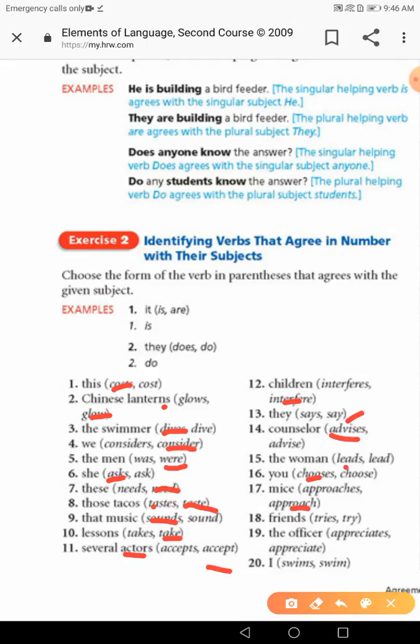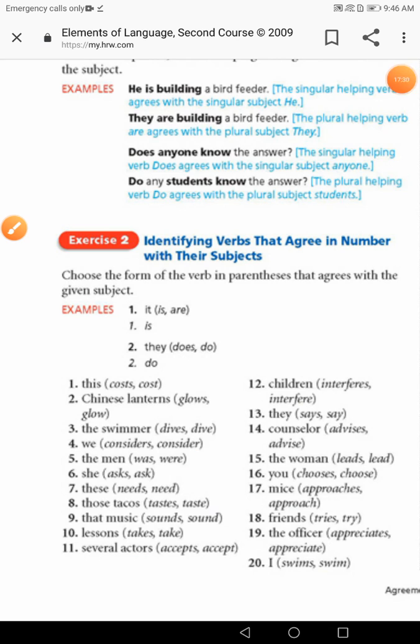Friends try or tries? Try. The officer appreciates or appreciate? So, appreciates. And finally, I swim. Is it singular, mister? Yes, it's singular, but it takes the plural form of the verb swim. That's it, as we said before.